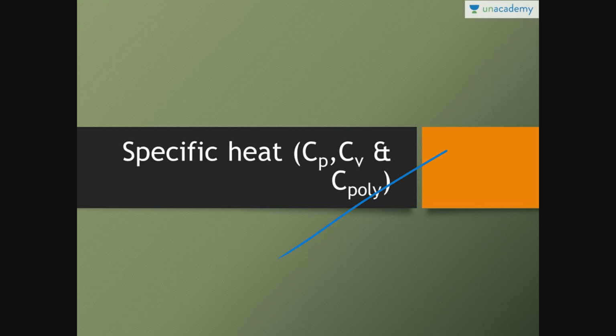We will discuss this in detail, but we will also discuss what is the difference between specific heat at constant pressure and specific heat at constant volume. Why specific heat at constant pressure is greater than the specific heat at constant volume.